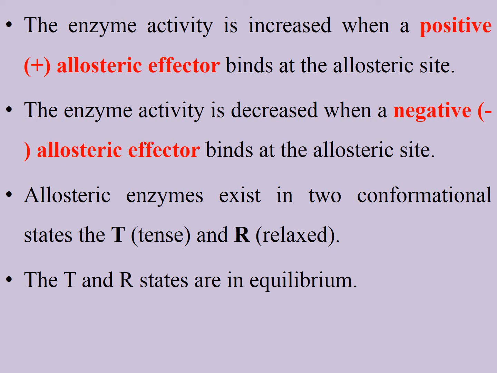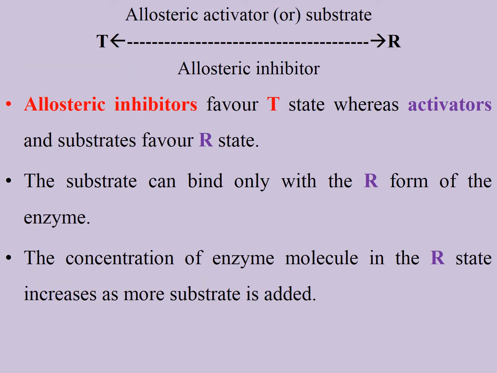Allosteric enzymes exist in two conformational states, T and R. T is tense and R is relaxed. They are in equilibrium with each other. T gets changed to R with the help of an allosteric activator or the substrate, right? And R is changed to T with the help of an allosteric inhibitor, right? Allosteric inhibitors favor the T state, whereas the activator and the substrate favor the R state.